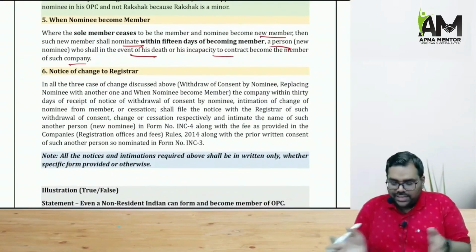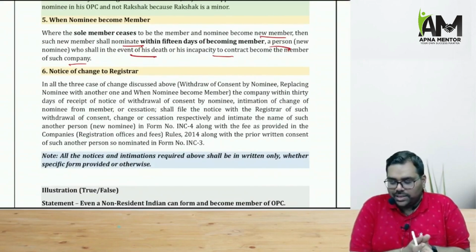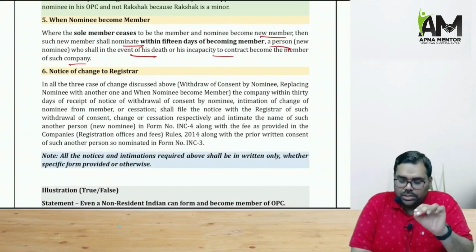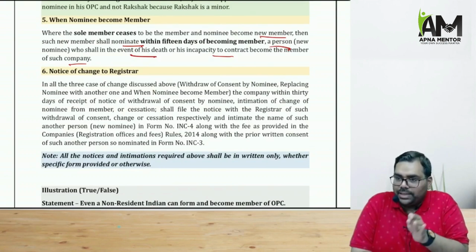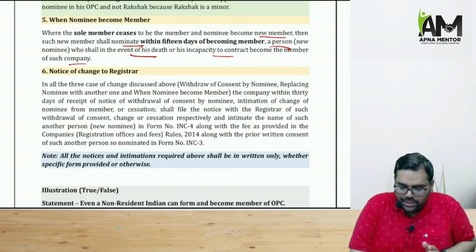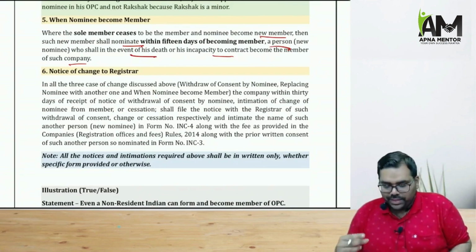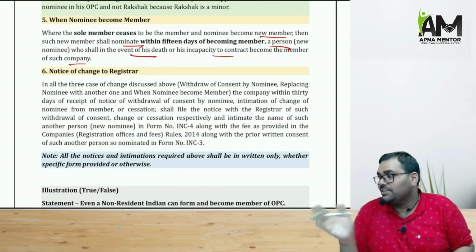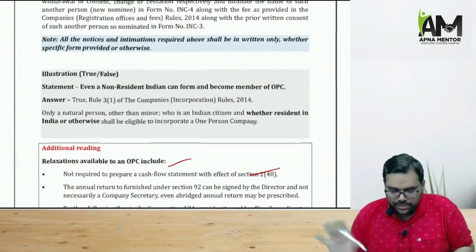And in all the three cases we have discussed above, that is whether the nominee has withdrawn the consent, or the nominee has been replaced, or the nominee has automatically become a member, the intimation must be given to the ROC in INC 4 with the fees as prescribed.